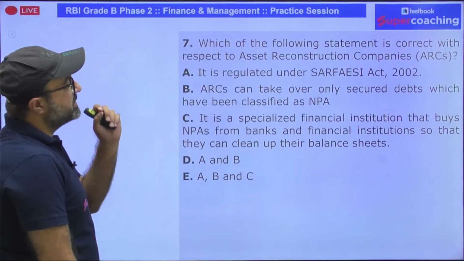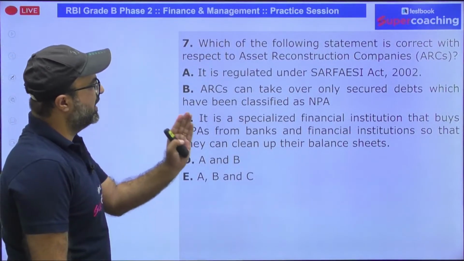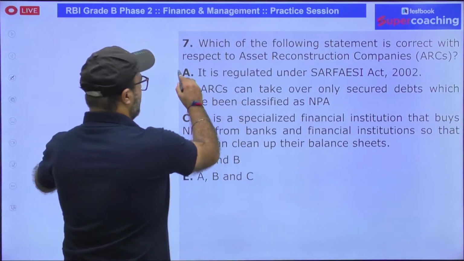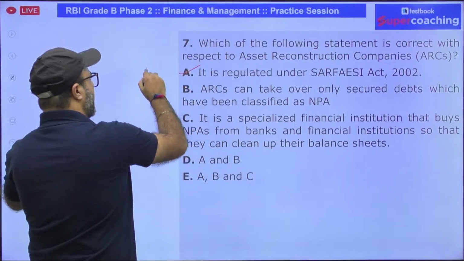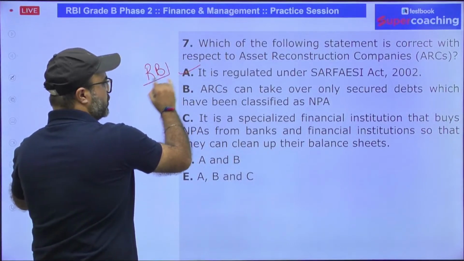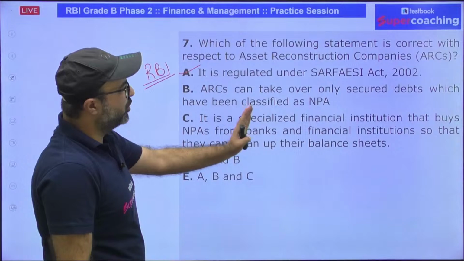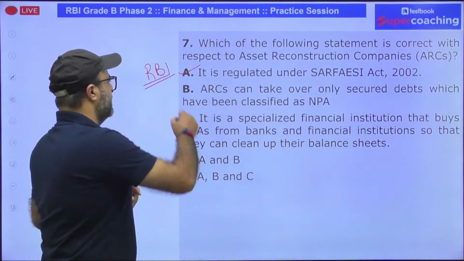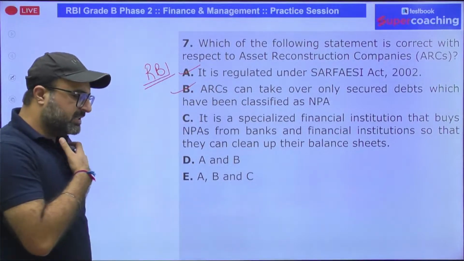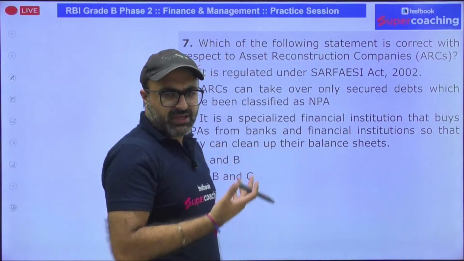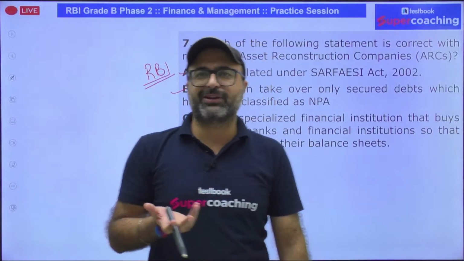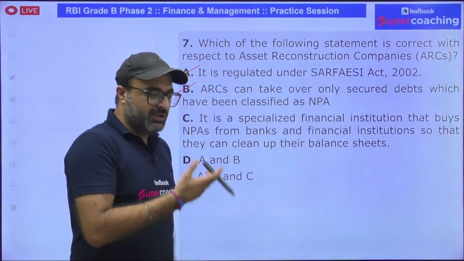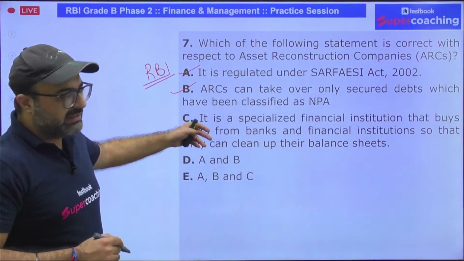Which of the following statements is correct with respect to ARC? It is regulated under SARFAESI Act. That is true. It is regulated by RBI. That is also true. ARC can take over only secured debt which has been classified as NPA. Obviously, why would you take over an unsecured loan? Because in case of an unsecured loan, how are you going to recover your loan amount? It is not possible because no collateral has been given. So if the collateral is given, then only the recovery can be done.